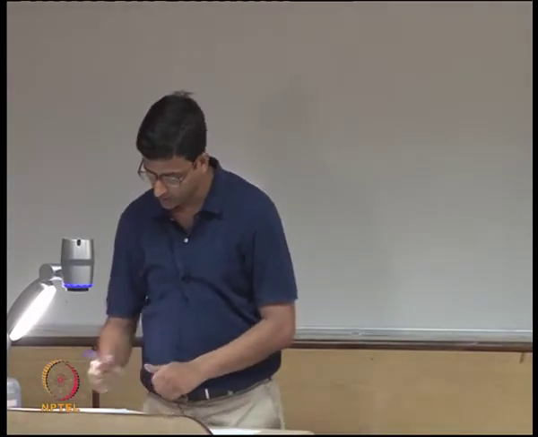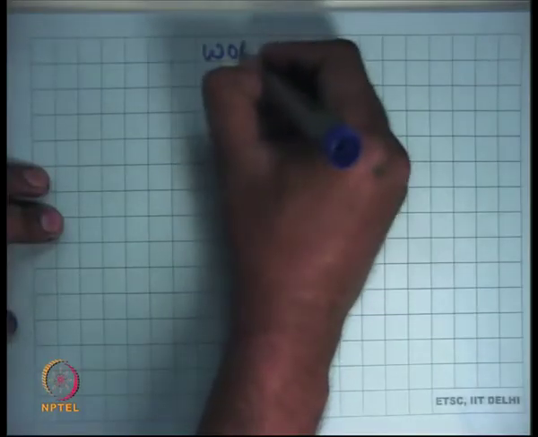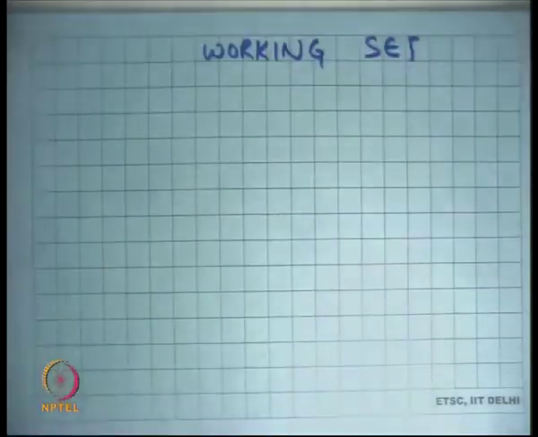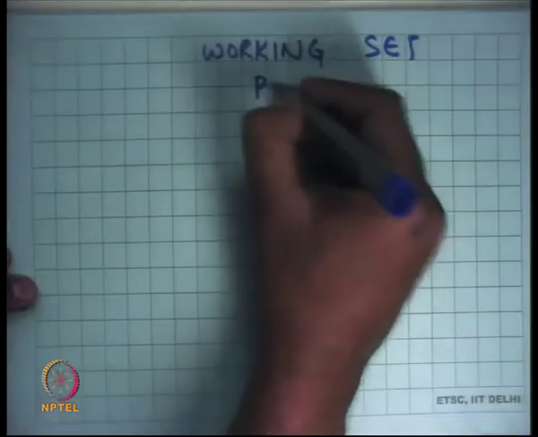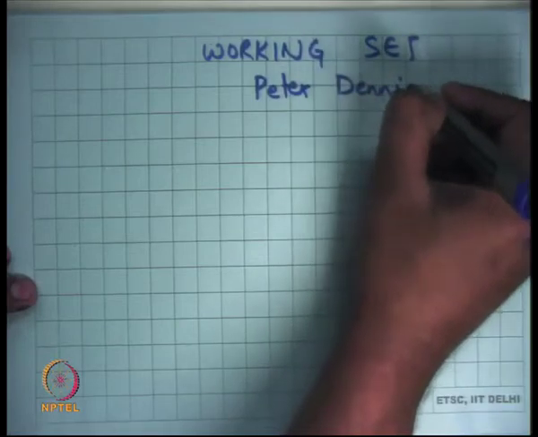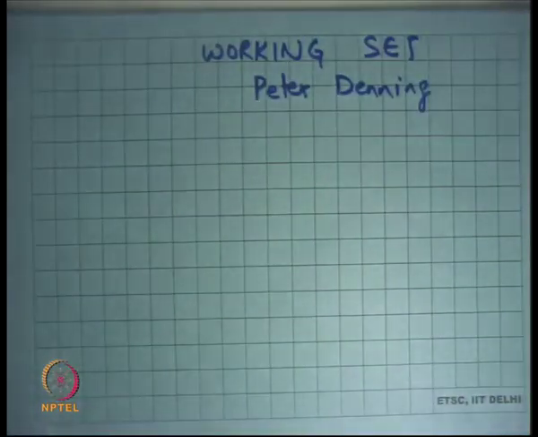There's a term called a working set used to describe the active set of a process, and this method was proposed by Peter Denning. Informally, the working set of a process is the collection of pages that are actively being used by the process.